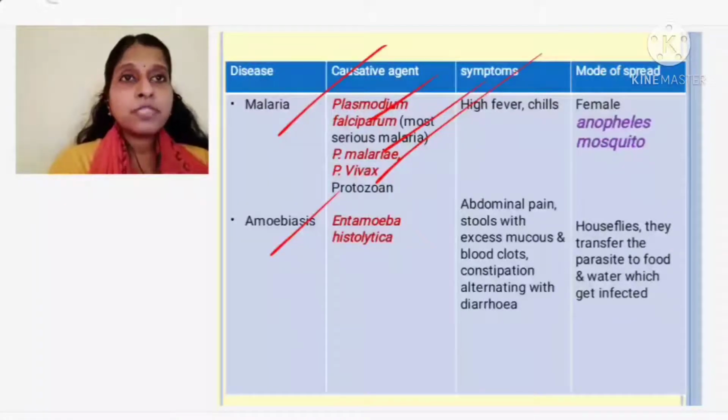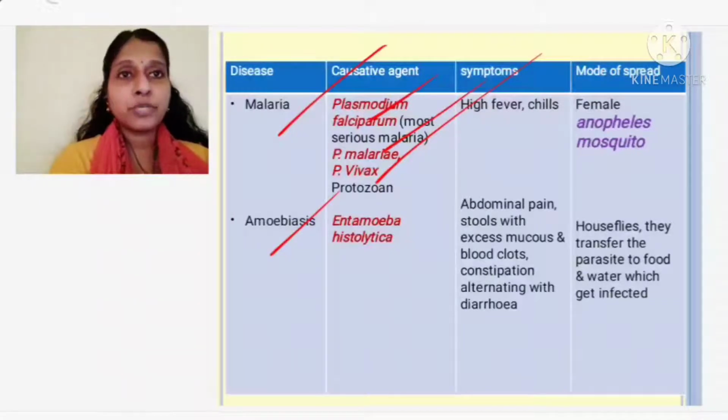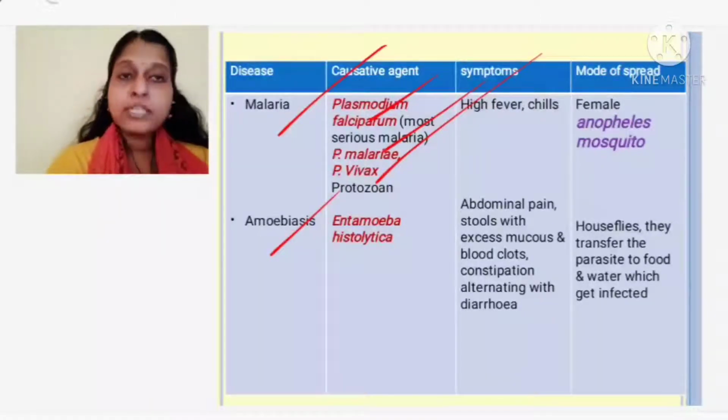The common symptoms of malaria are like those we usually have during common fever: high fever will be there, and there will be shivering, chills. Again, who is transmitting this? How is it transmitted from one person to another? It is transmitted with the help of a vector. So what is a vector?